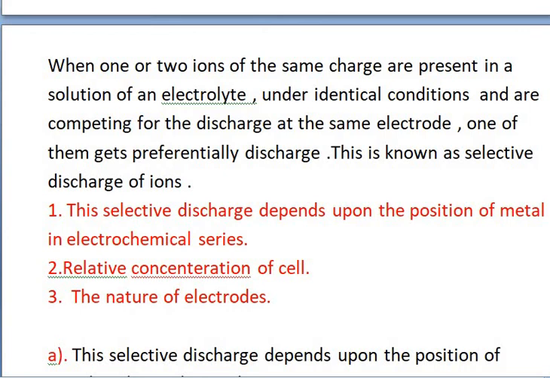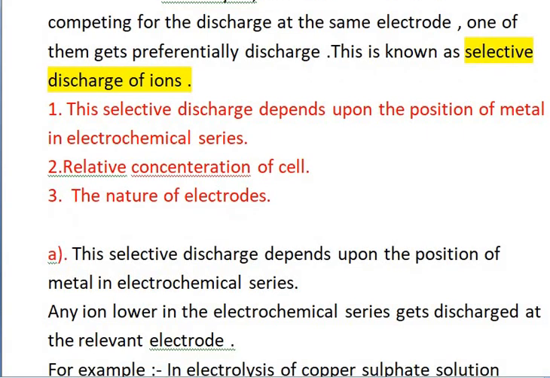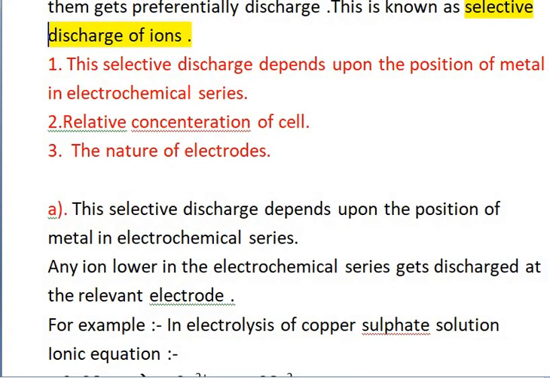In that condition, the ion that is more competitive will move or discharge on the electrode. That is known as the selective discharge of the ions. Since there is competition between the two, the one that goes is selective. This selective discharge of ions depends on many properties.